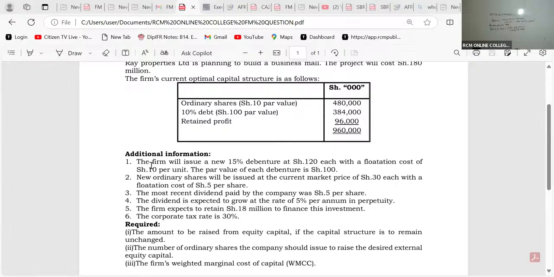You will see here: the firm will issue new 15% debentures at 120 with a flotation cost of 10, the par value. There is nowhere they say something like 100 million is the maximum you can get from debt.